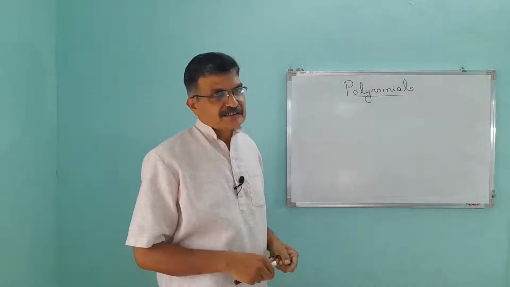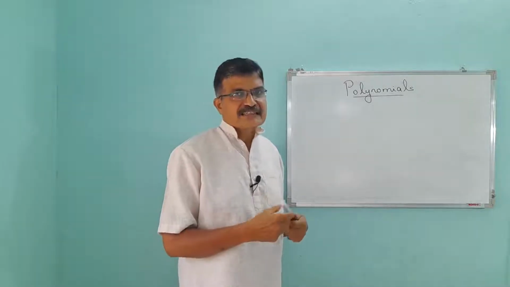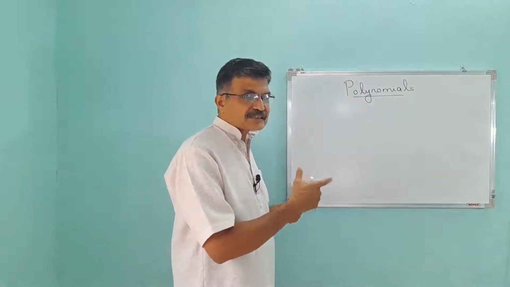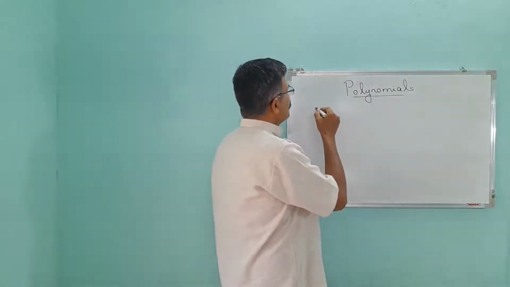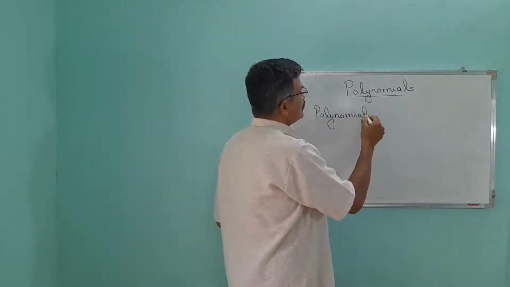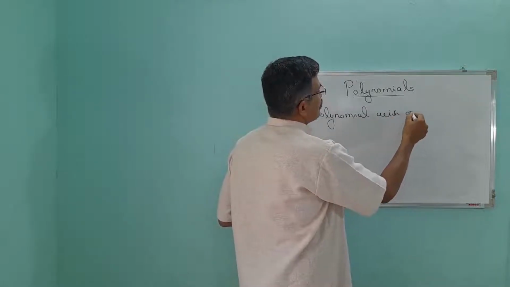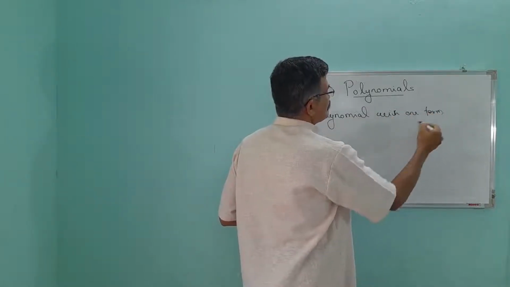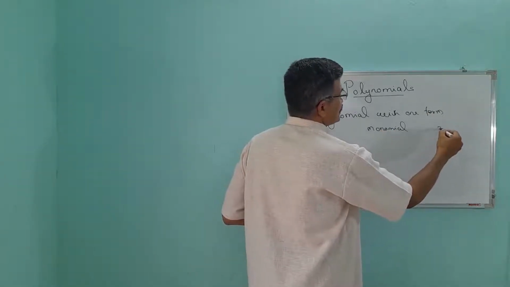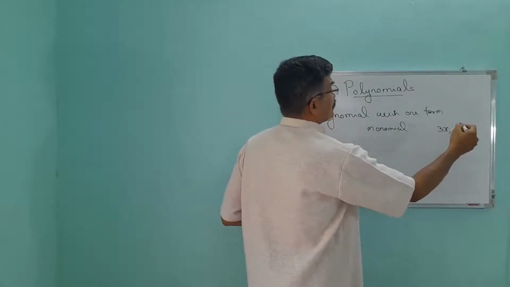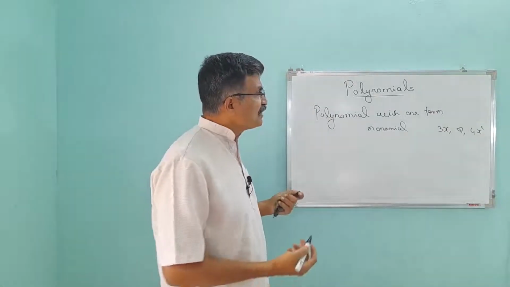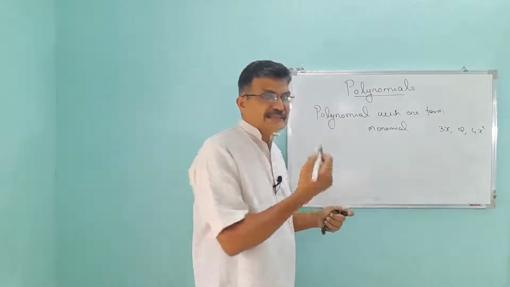Polynomials are algebraic expressions. So like algebraic expressions, polynomials are classified based on the number of terms they have. Polynomial with only one term is called, yes, monomial. Monomial. Example, 3x, 2, the constant term, 4x square, etc. Then polynomial with 2 terms, yes, binomial.